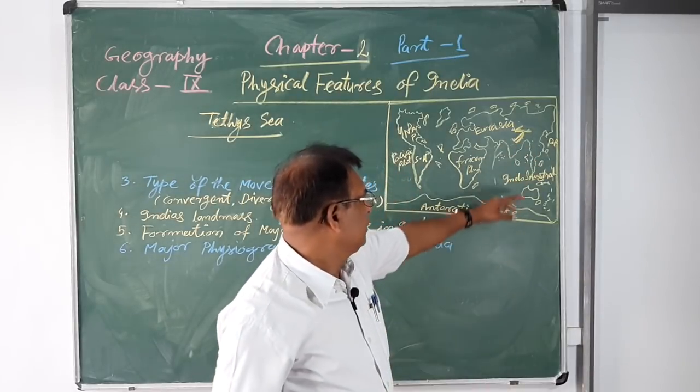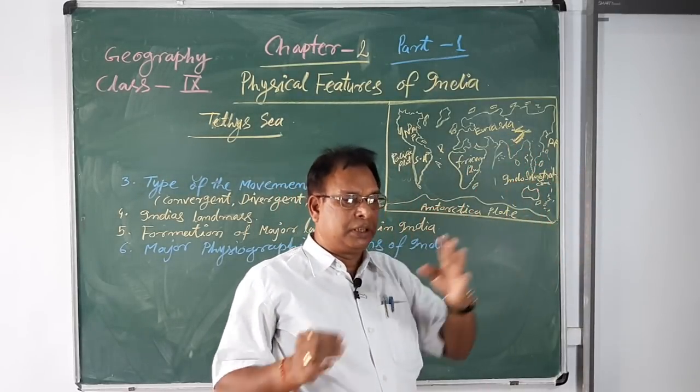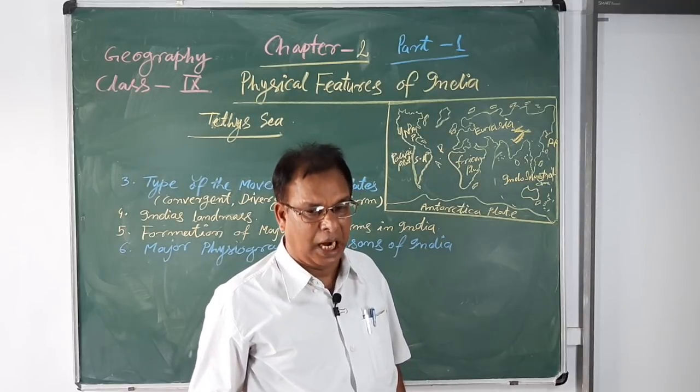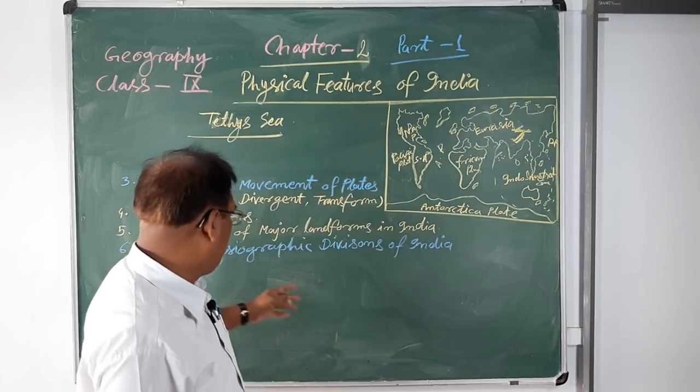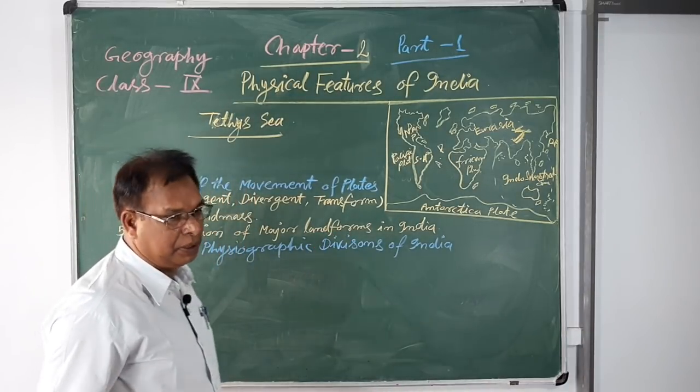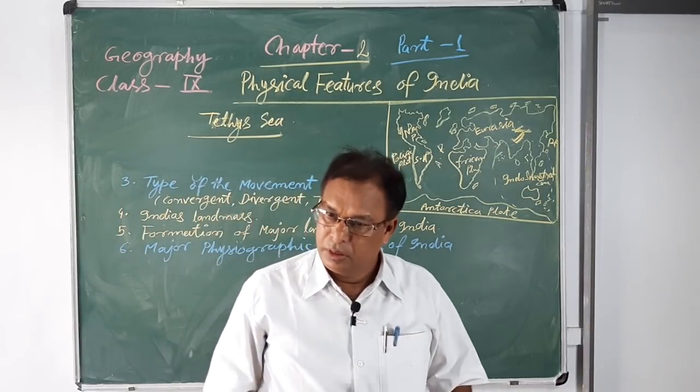These are the 6 physiographic divisions of India. So you will learn in the next class about the different physiographic divisions of India. Thank you.